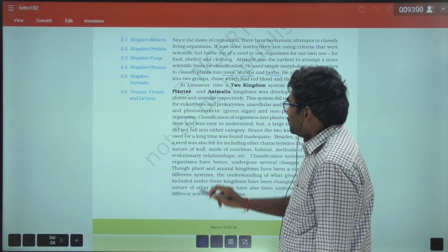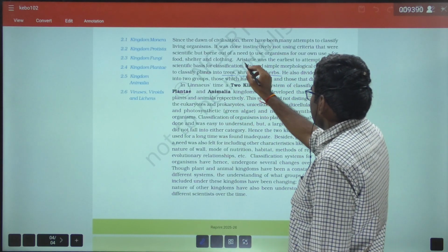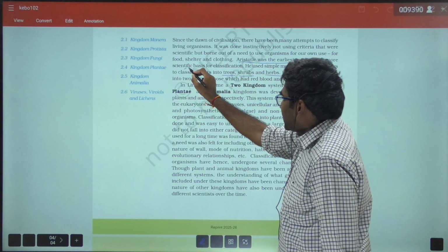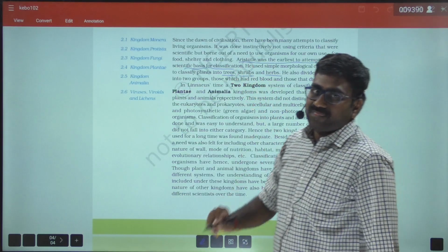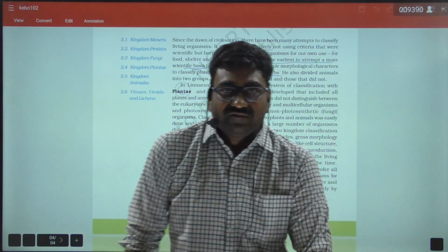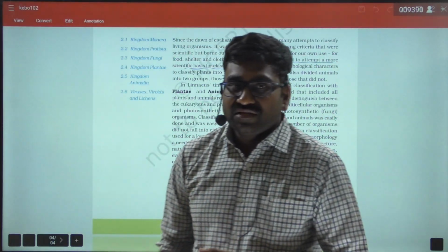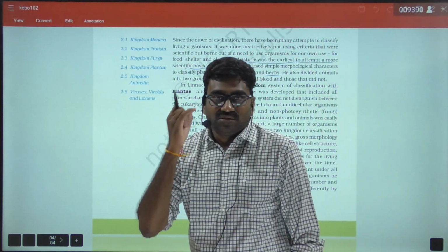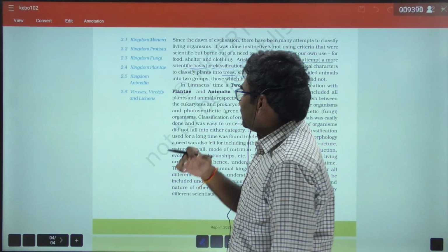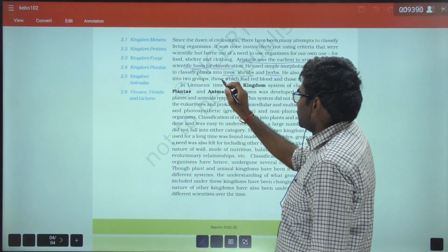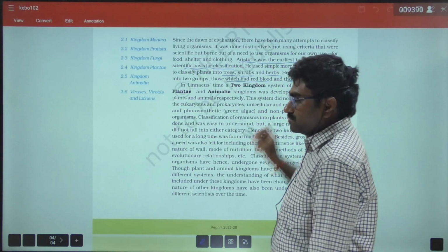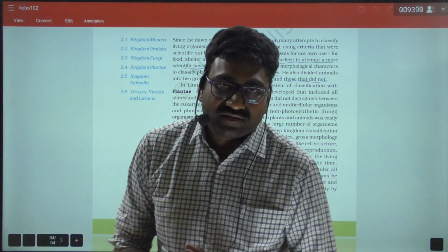Aristotle was the earliest to attempt a more scientific basis for classification. Very important: the first scientific basis for classification was given by Aristotle. He classified the plants into three groups, herbs, shrubs, trees, and he classified the animals into two groups, those which had red blood and those that did not have red blood.